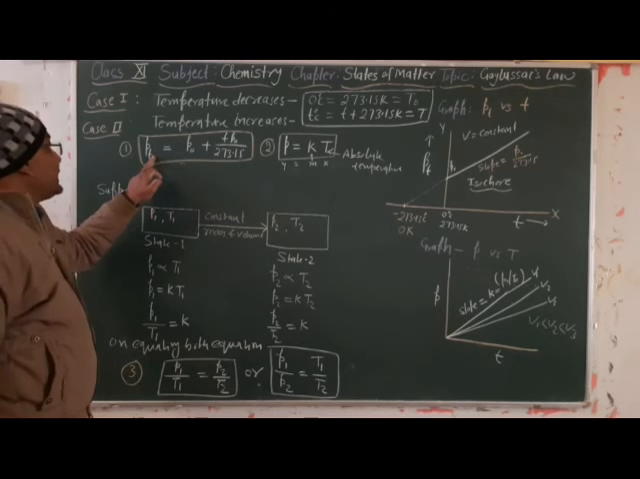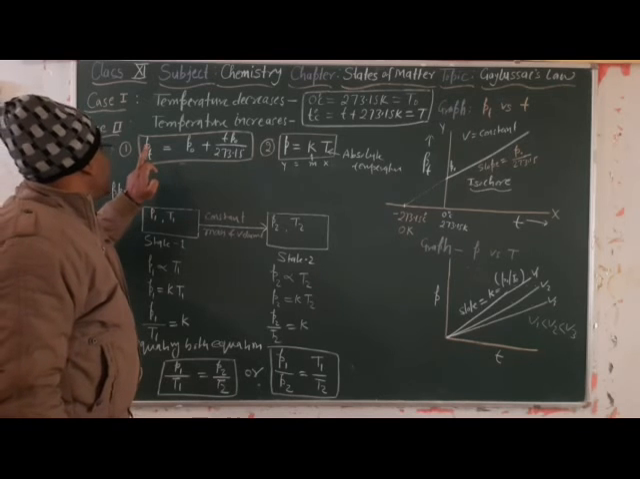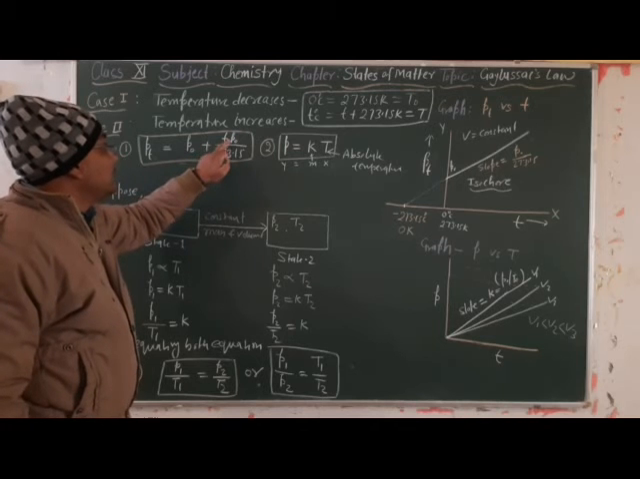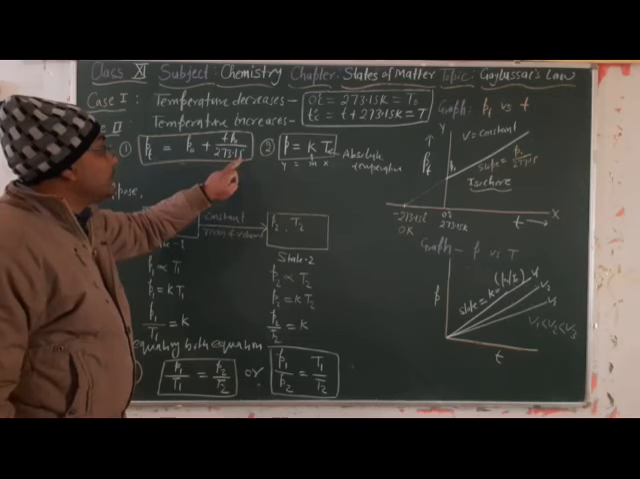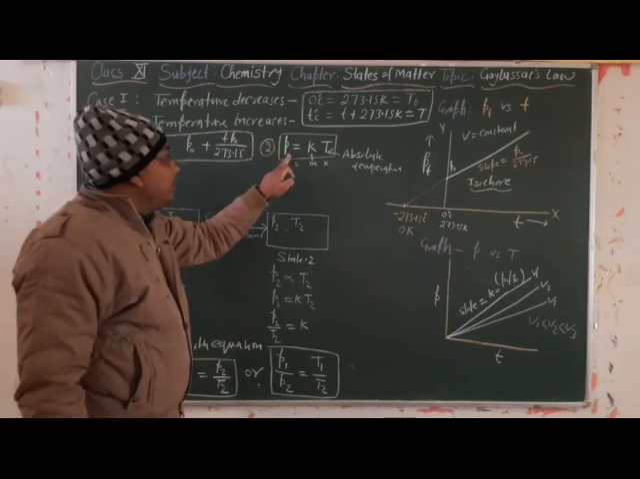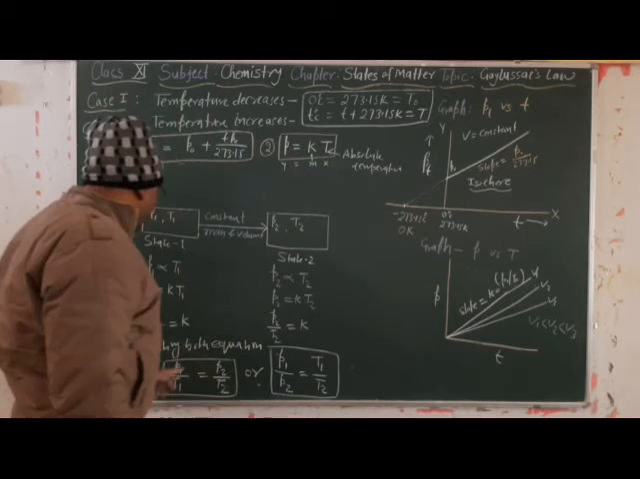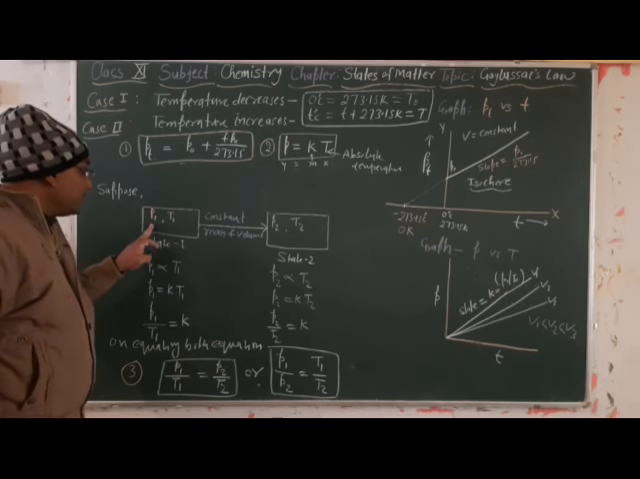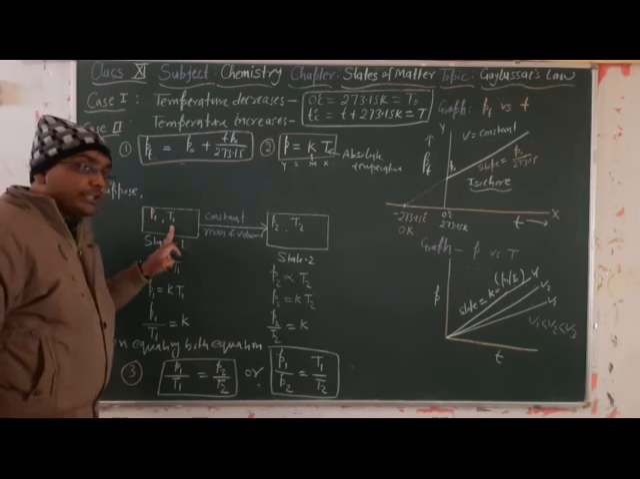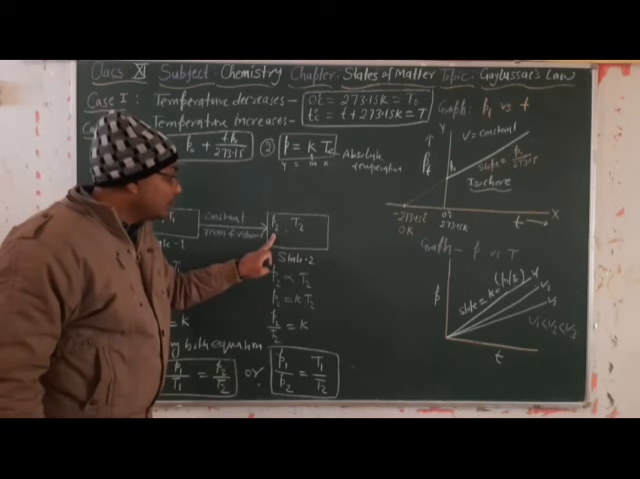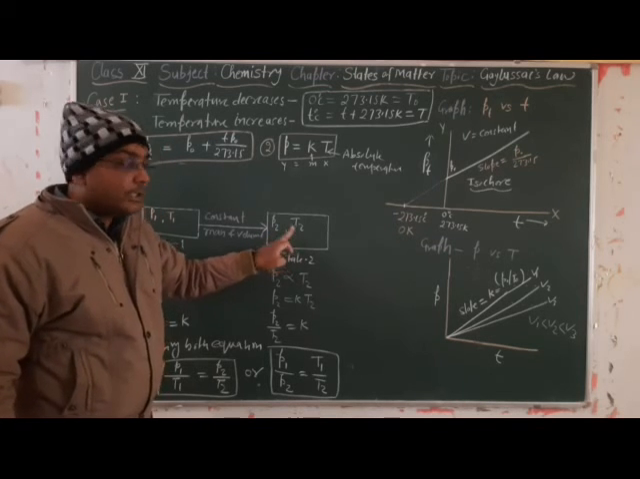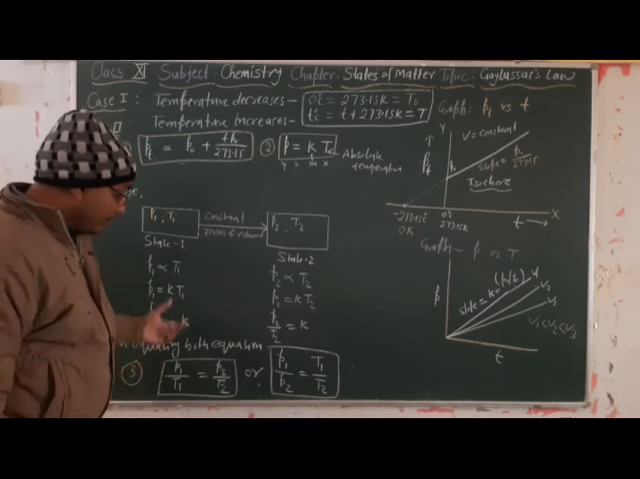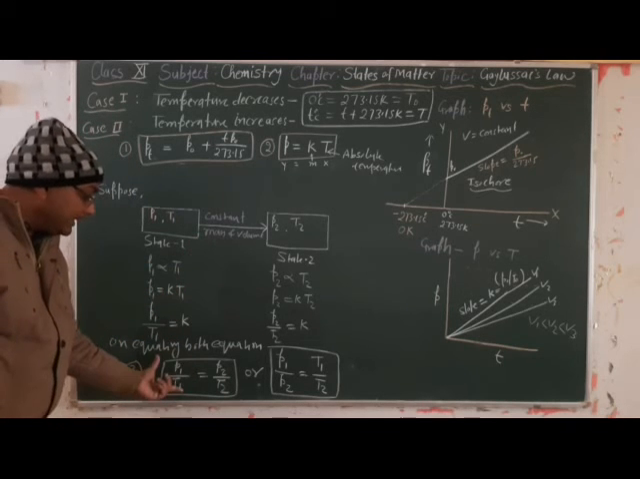The first: the pressure at any temperature T is equal to P naught plus T P naught upon 273.15. Pressure is directly proportional to T, and if there are two states, in state 1 pressure is P1 and temperature is T1, and in state 2 pressure is P2 and temperature is T2, then what is the relation between these two states? So we can write a relation between these two different states such as